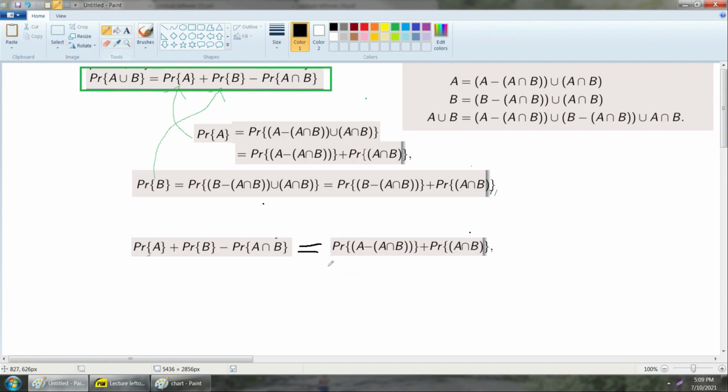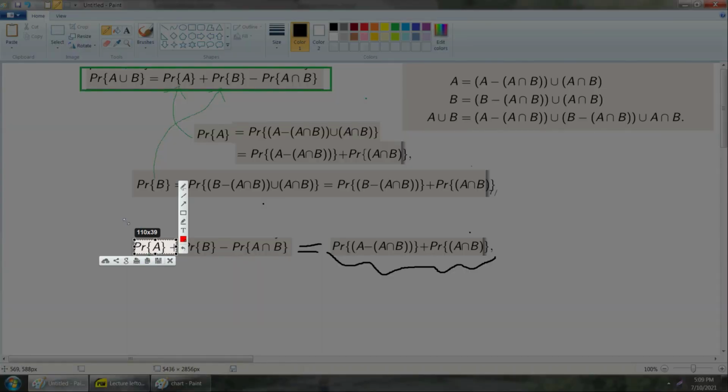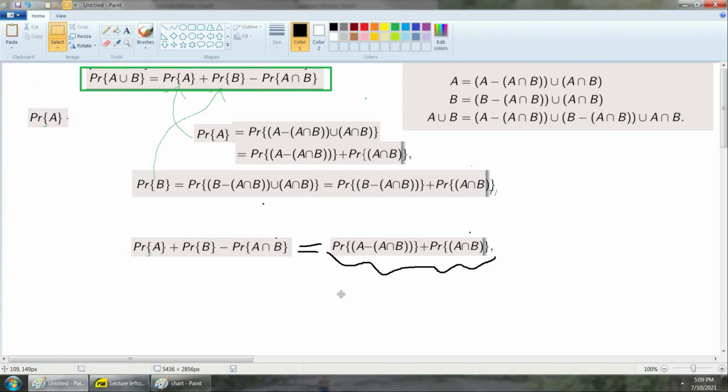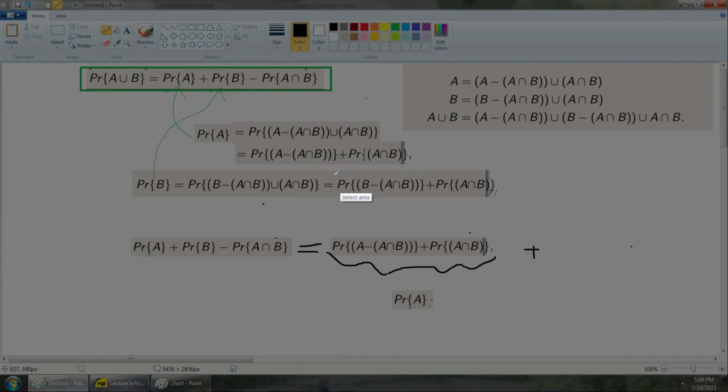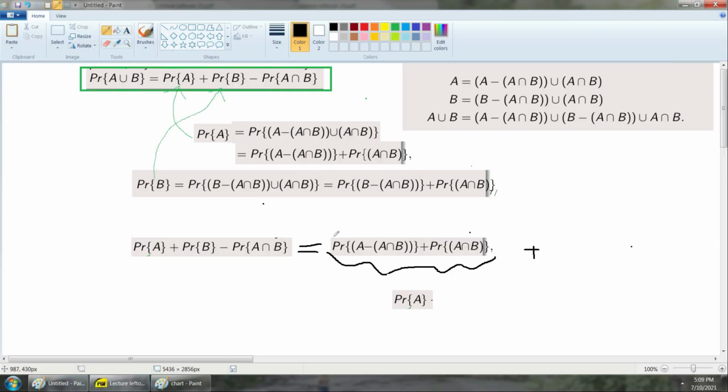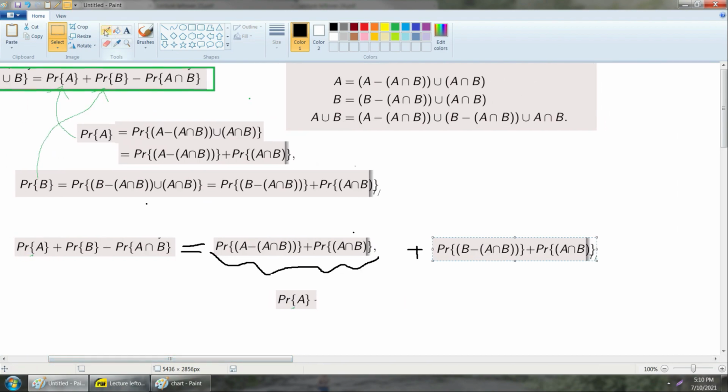And to be explicit, this is all just the probability that A happens. Okay? Plus, I can also use this way of rewriting things to rewrite the probability of B. So doing this, I just replace B with this sum here, and I get this expression here. Okay? And again, all of this is just the probability that B happens.